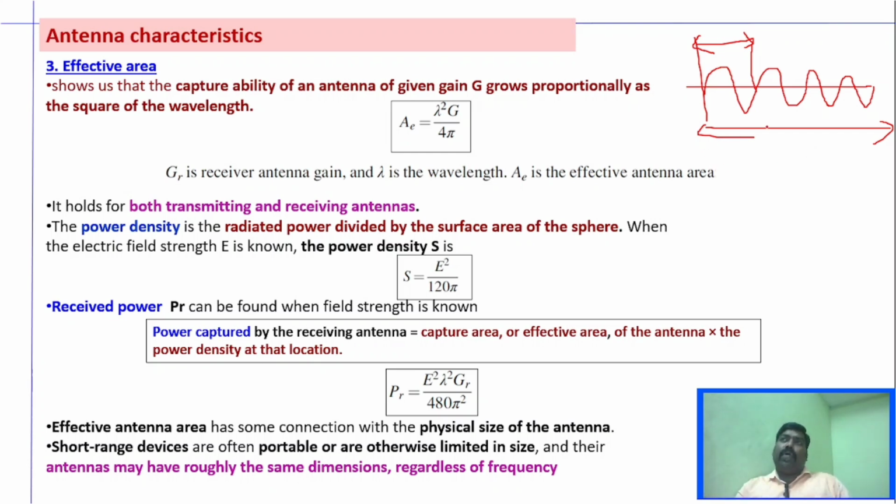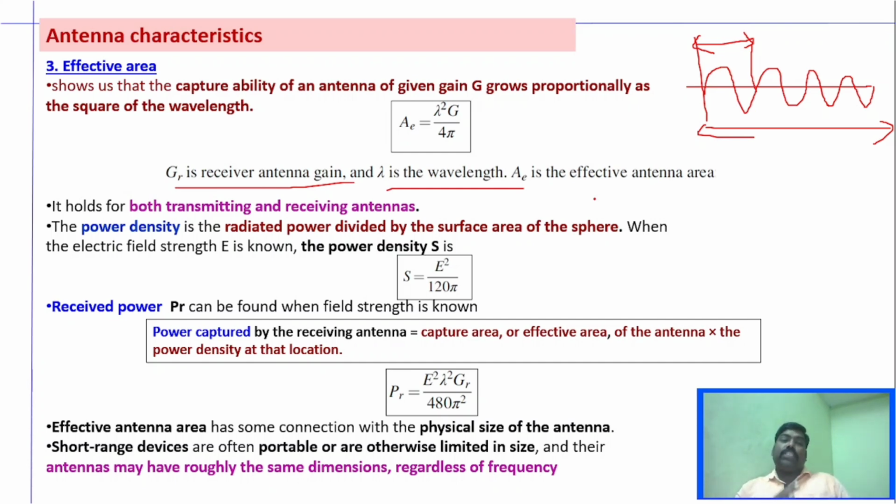Wavelength is very, very important. Depending upon the wavelength, the size of the antenna, the radiation pattern, everything is interrelated. And here the capture ability can be represented as A_e equal to lambda squared G_R divided by 4 pi, where G_R is the received antenna gain, lambda is the wavelength, and A_e is the effective antenna area. It holds for both transmitting and receiving antennas.